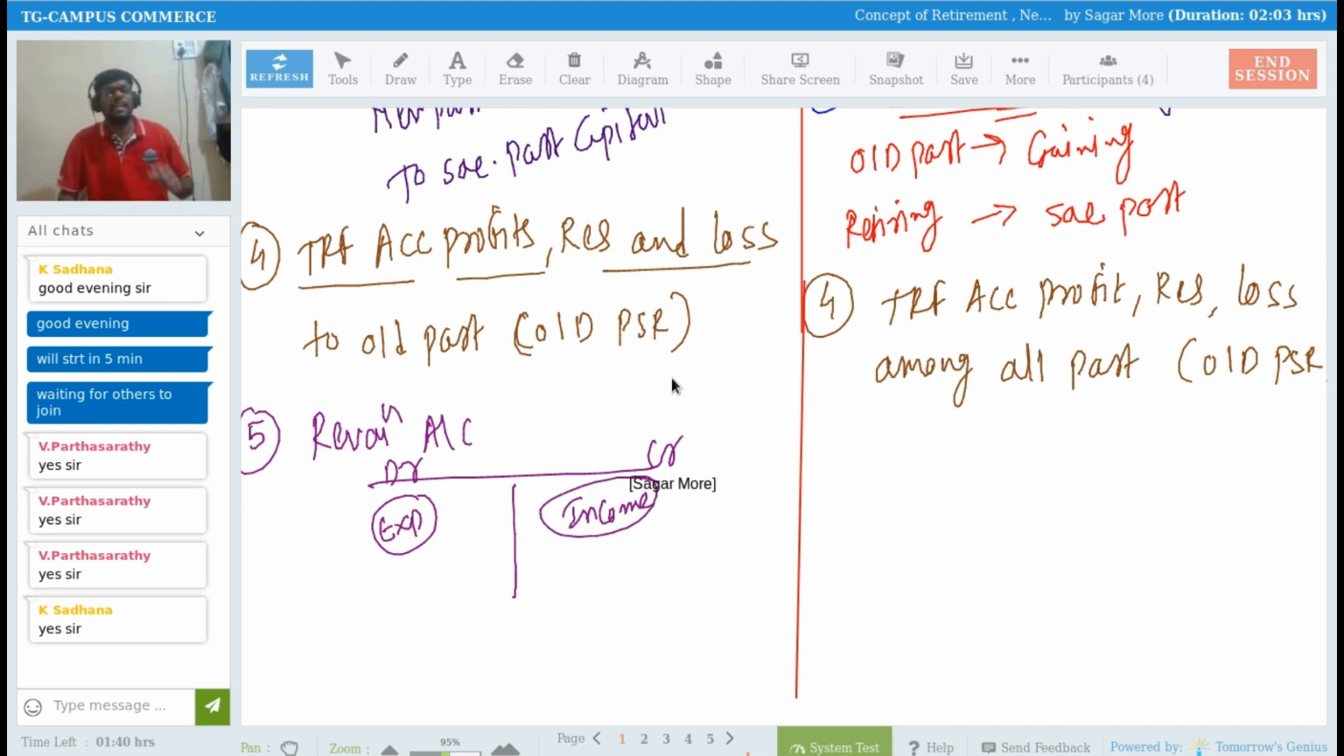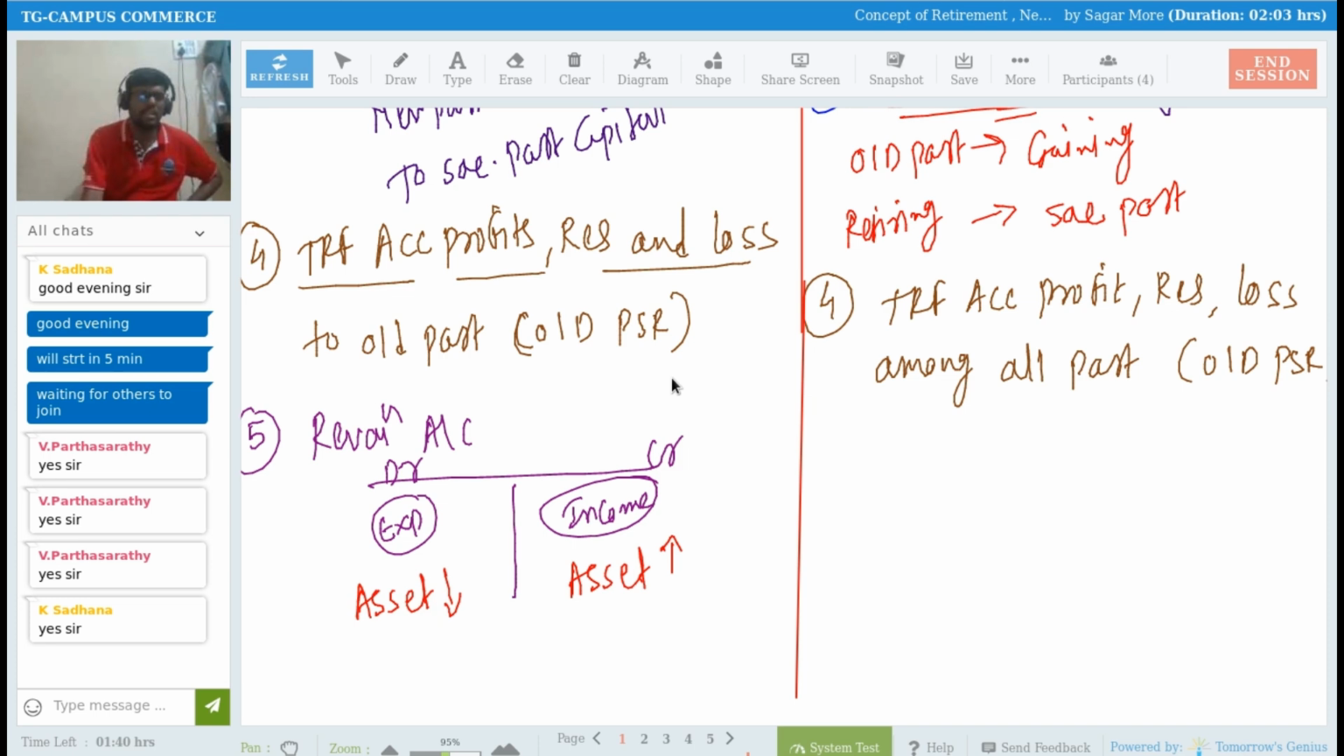So at the time of admission of a partner, whenever asset value increases, it's an income for us, and we record it on the credit side. Whenever an asset decreases, it's a loss for us, and we have to record it on the debit side.